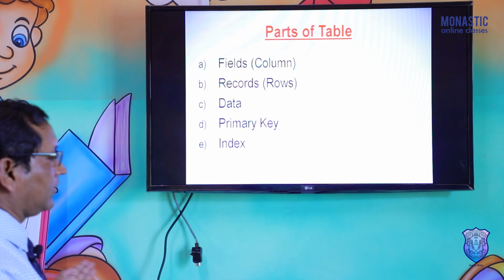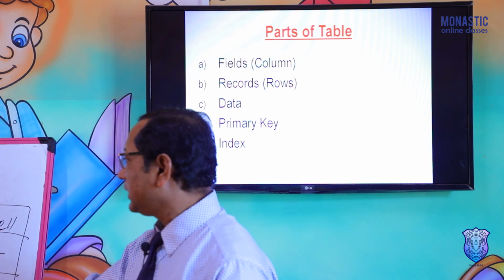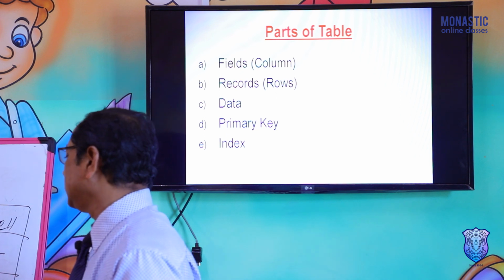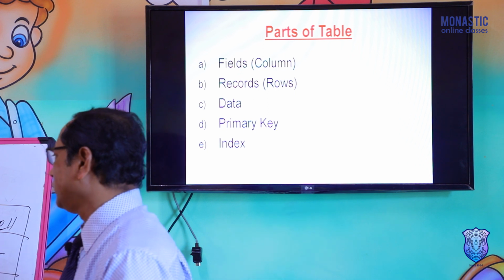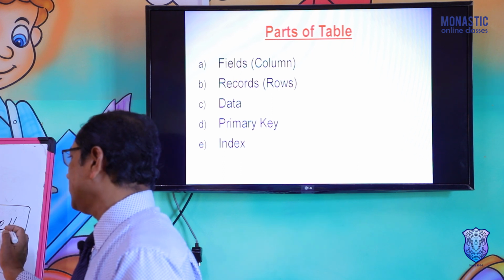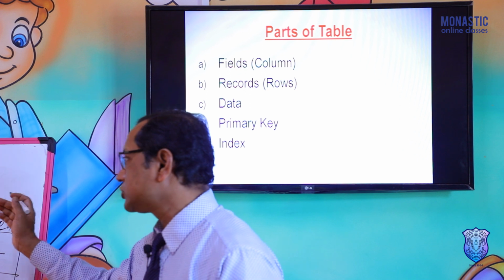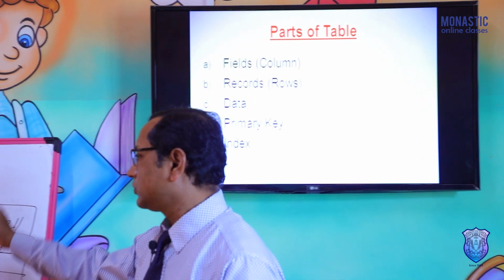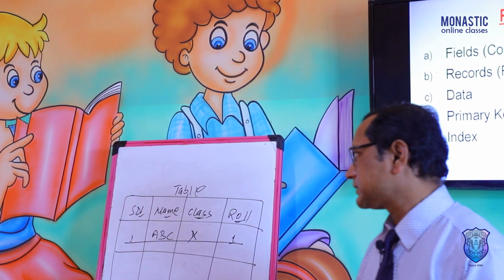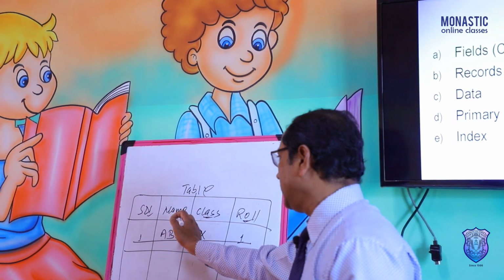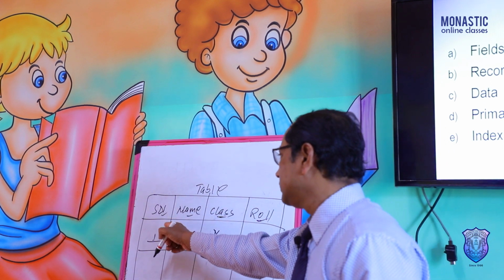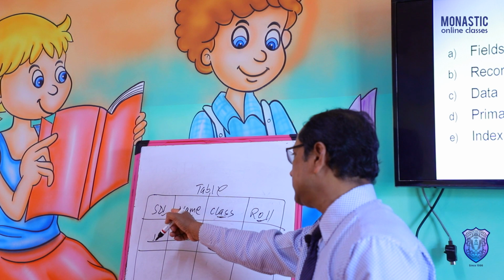A field is the vertical separator of the table. Can you see? The vertical separator of the table is called a column, and here that is called a field. So serial number, name, class, roll number: 4 fields are mentioned in this table. The column heading is called the field title. Here serial number, name, class, roll number are called column titles. So a column is called a field.